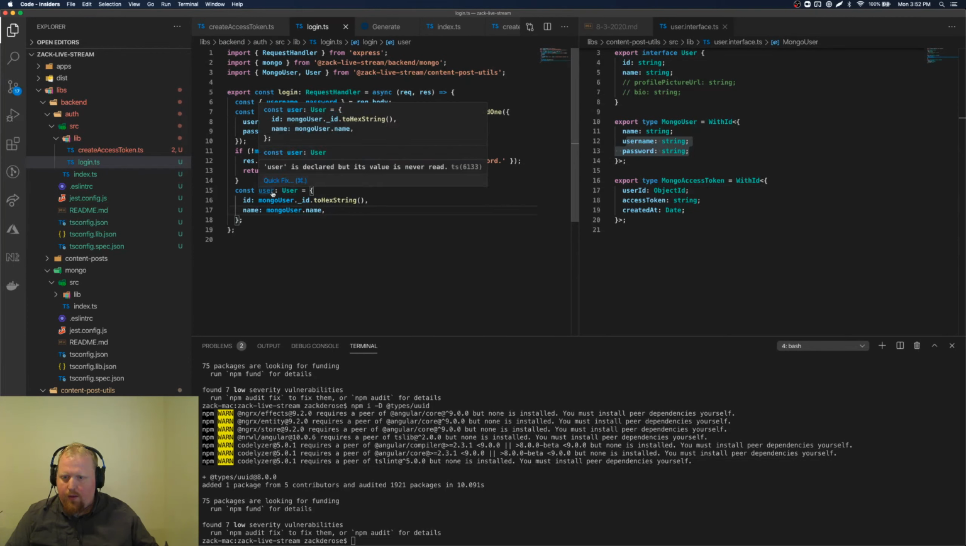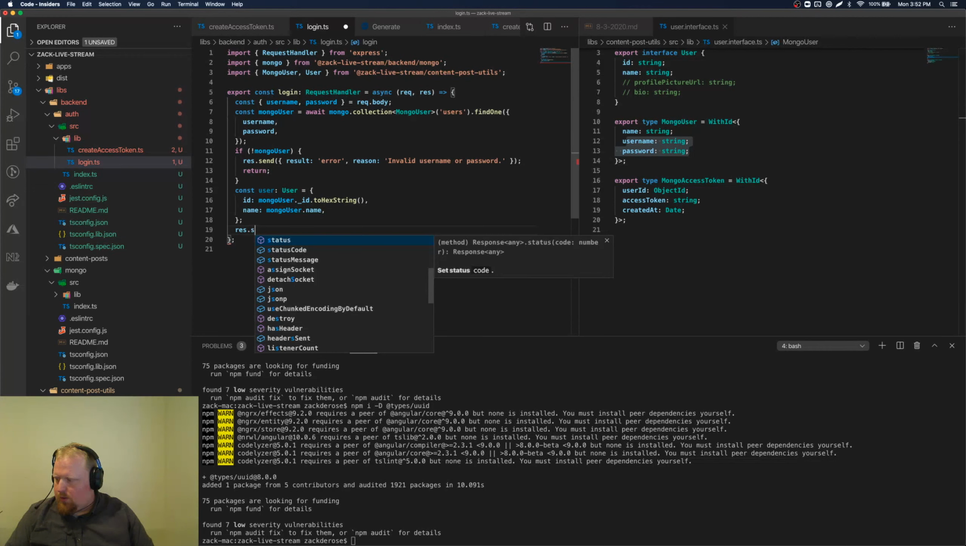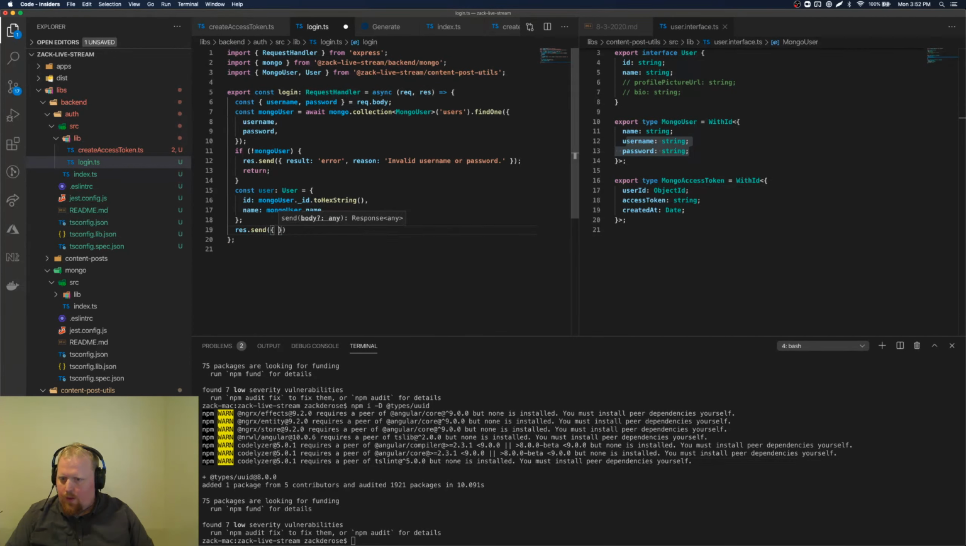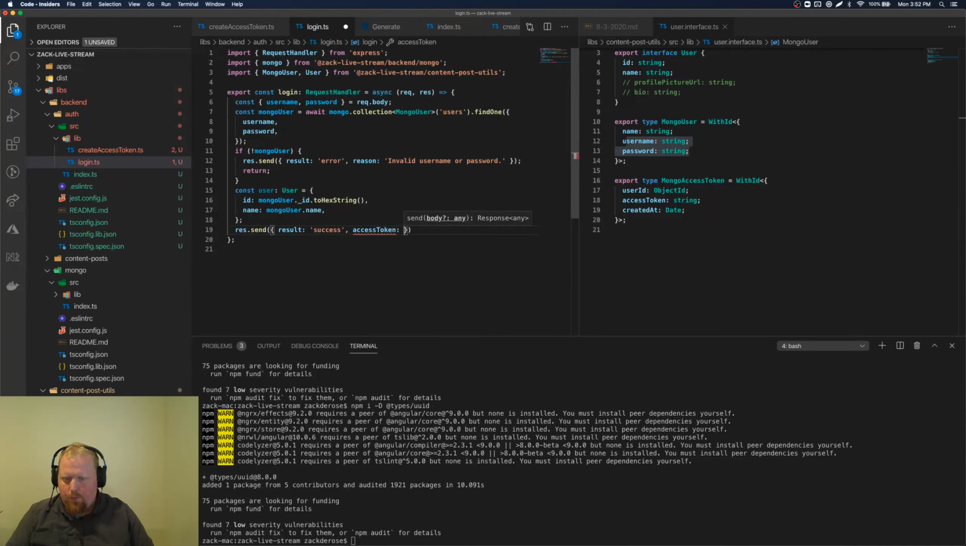But yeah, so now we have our user that we're going to send across the line, and we're going to response.send result success. We're going to give an access token, which is a string. Cool. Not a string, sorry. Gonna send the access token. Oh, which we need to call our thing first here.